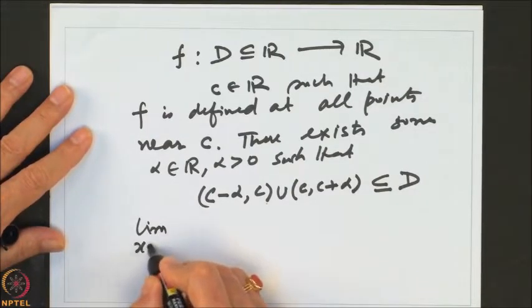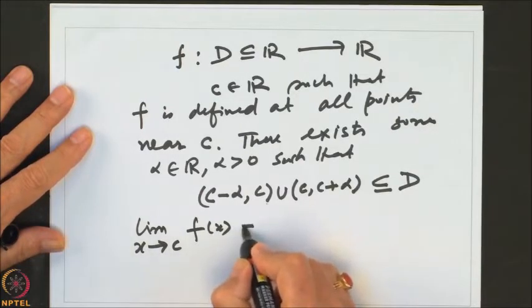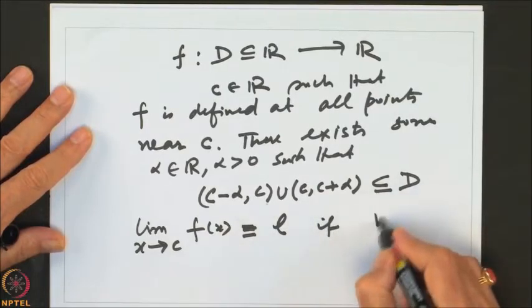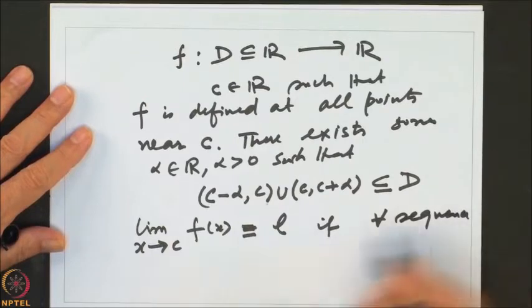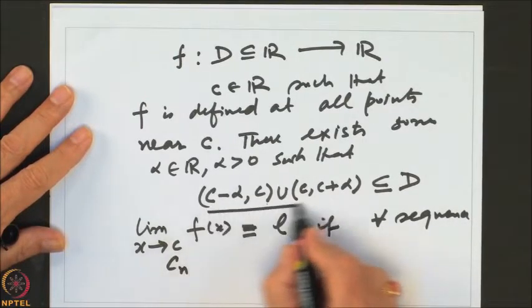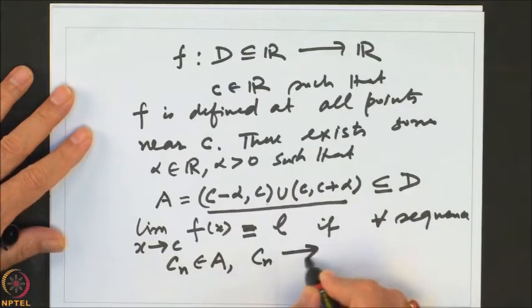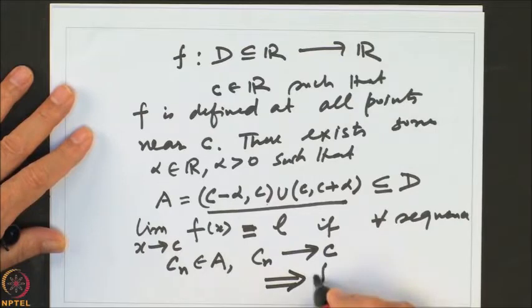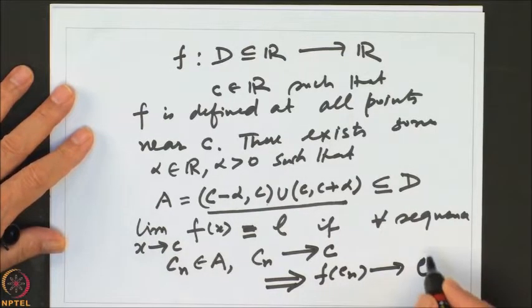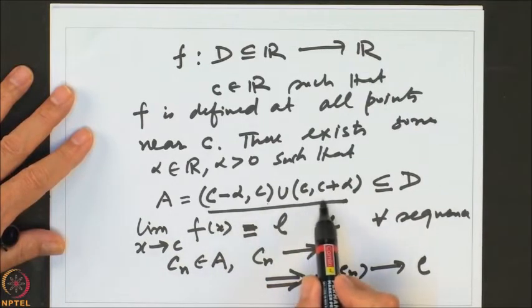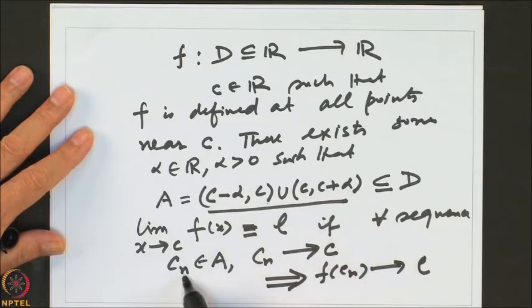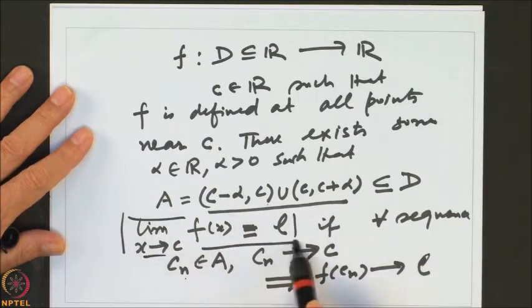We say that the limit of x going to C of f x is equal to L if for every sequence Cn in this part, let us call this A. For every Cn belonging to A, Cn converging to the point C should imply that f of Cn converges to L. So, for every sequence Cn in the domain converging to C, f of Cn should converge to the value L. Then we say that the limit of the function exists and is equal to L. So, that is the concept of limit.